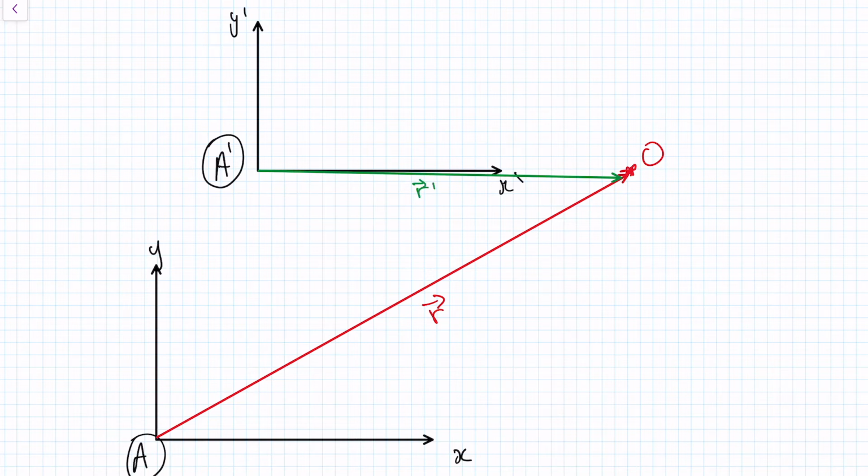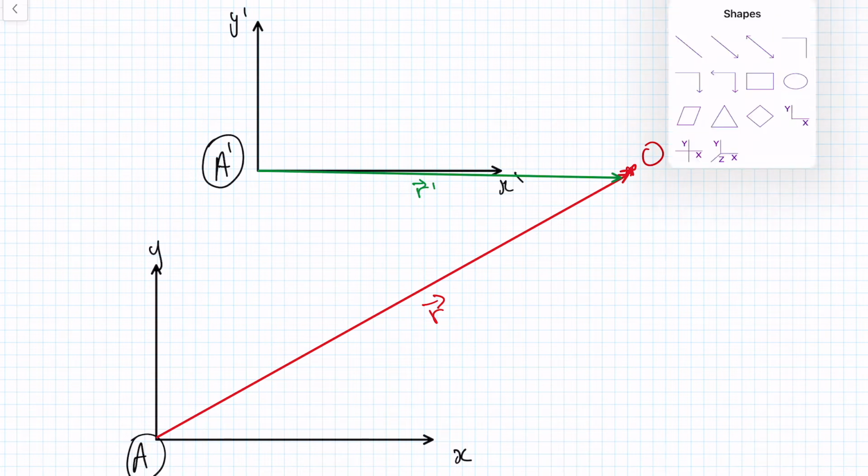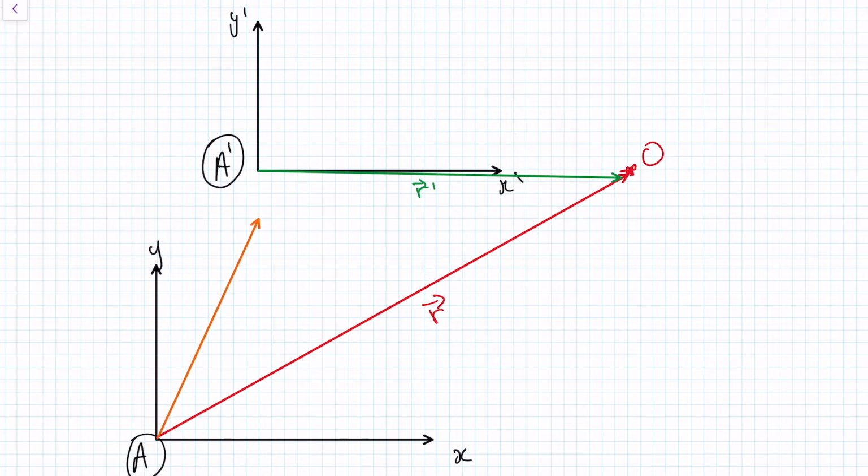Let's say the distance between A and A dashed is capital R. And we don't need to assume that A and A dashed are stationary relative to each other.